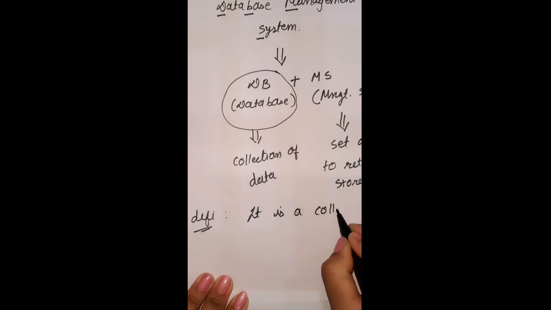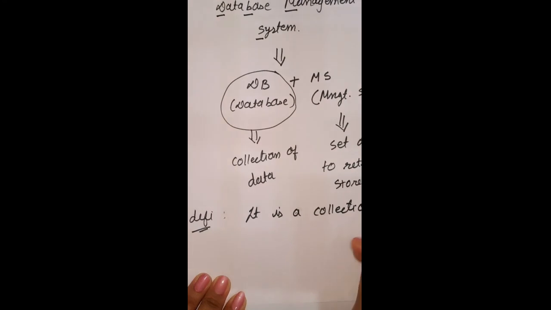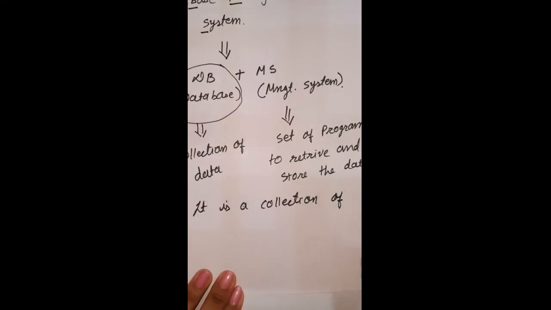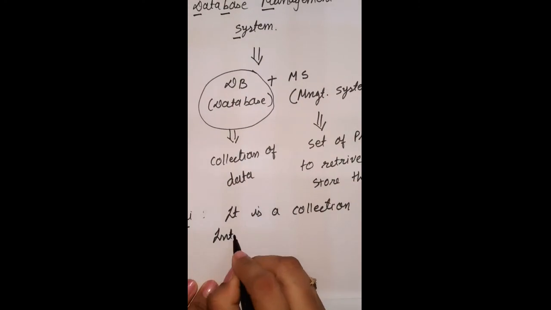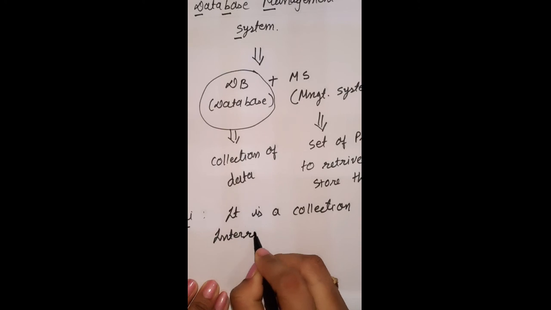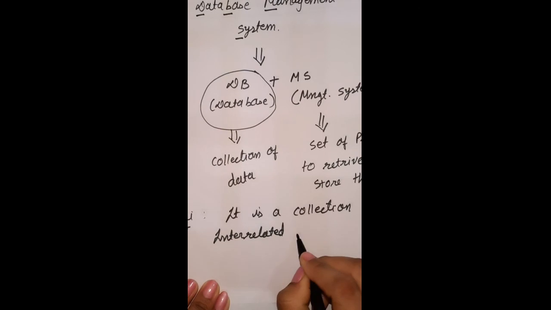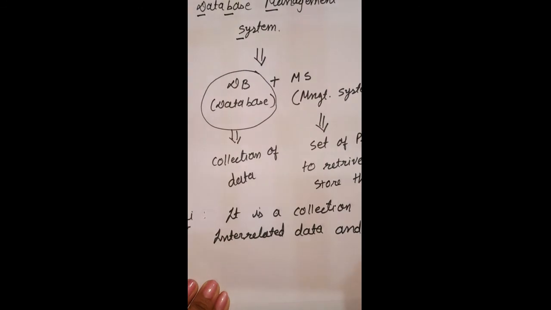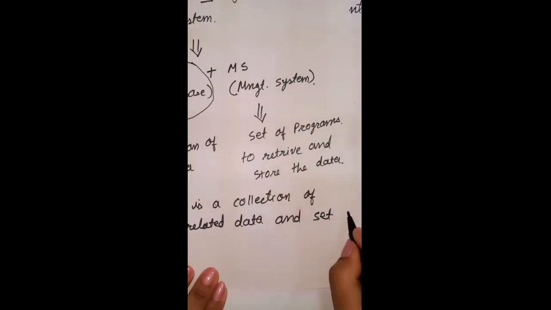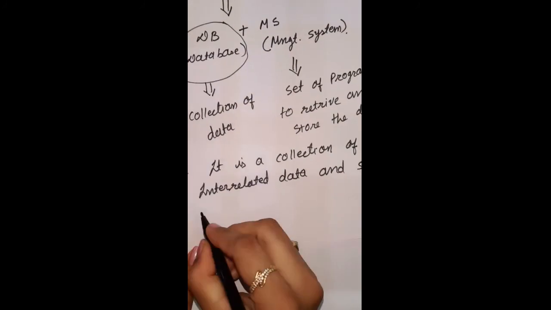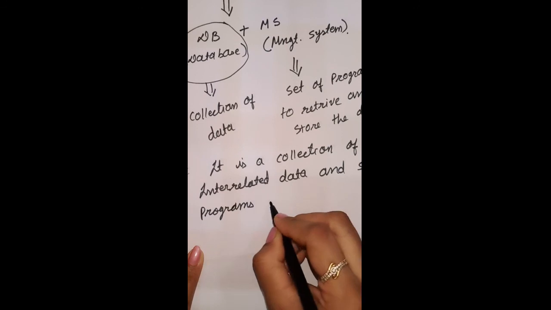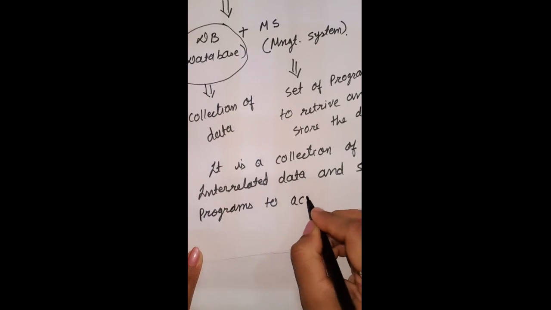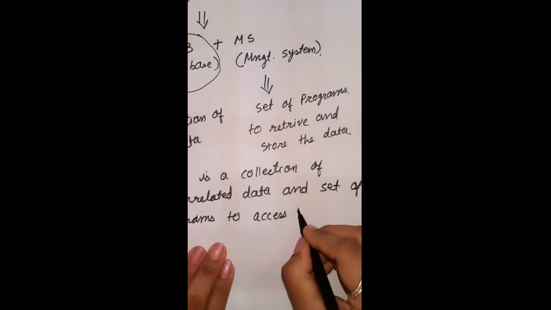It is a collection of interrelated data and a set of programs to access those data.